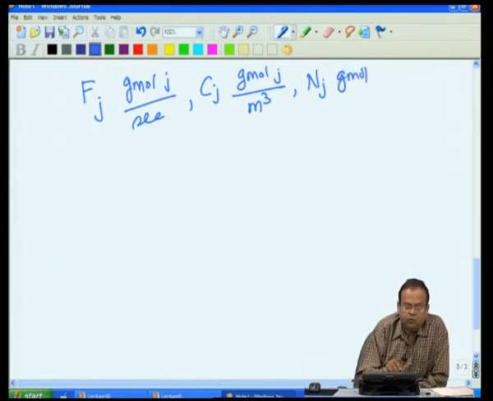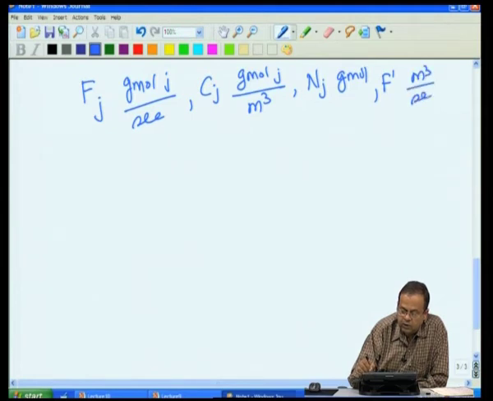So, molar flow rate, concentration, moles, and one more, volumetric flow rate. So, F prime as meter cube per second, let us say. So, it is not very difficult to see that Cj into F prime is Fj. That's how we define.